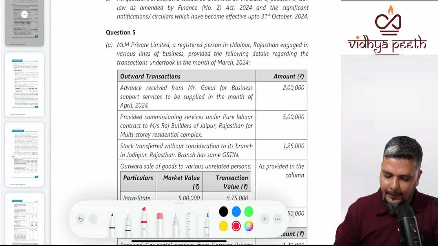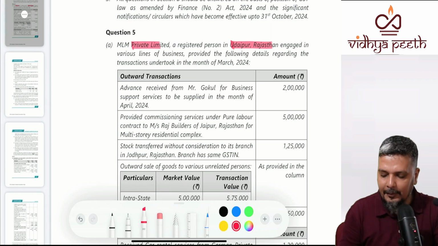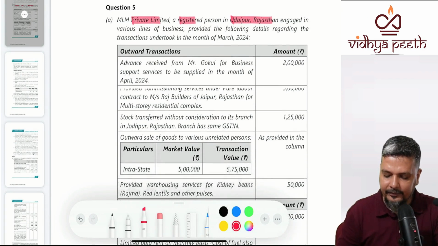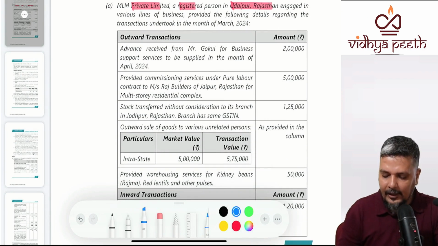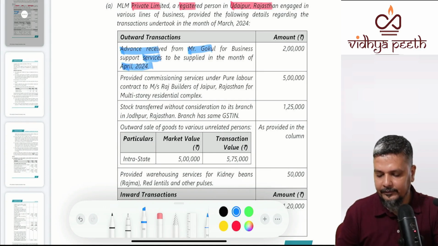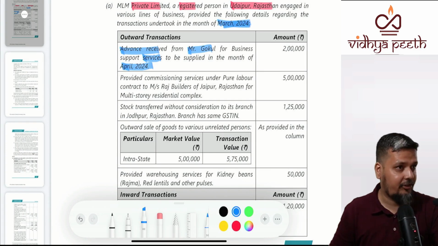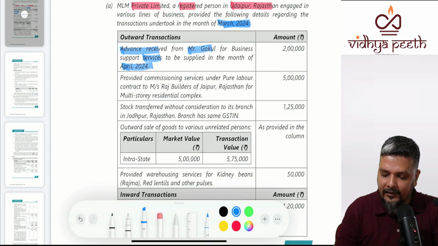Now, the main question, MLM Private Limited, a registered person in Udaipur. It is a private limited registered in Udaipur. It is engaged in various lines of business. Outward supply. Advance received from Gokul for business support services supplied in the month of April. Now understand, this question is entirely from the point of view of March. But the service is to be supplied in April.